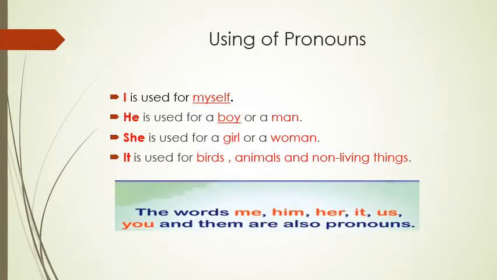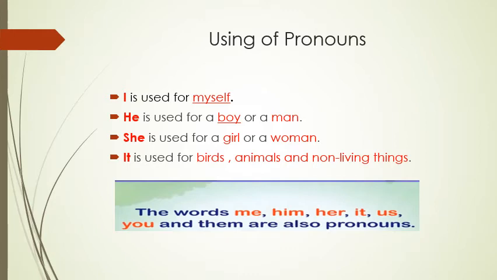Now let us see how to use these pronouns and where. So I is used for myself. Whenever I am telling about myself, then I am using I. He is used for a boy or a man. The pronoun he, we use it for a boy or a man. She is used for a girl or a woman. And it is used for birds, animals, and non-living things.